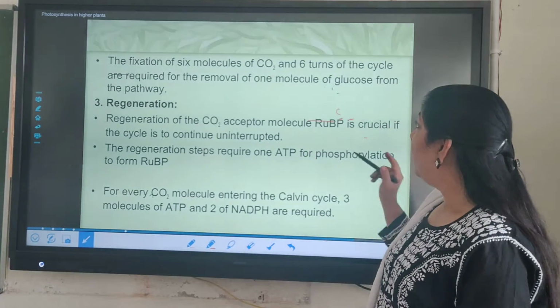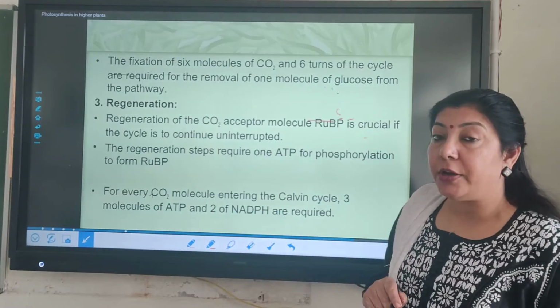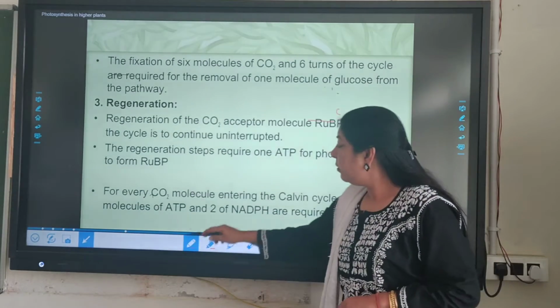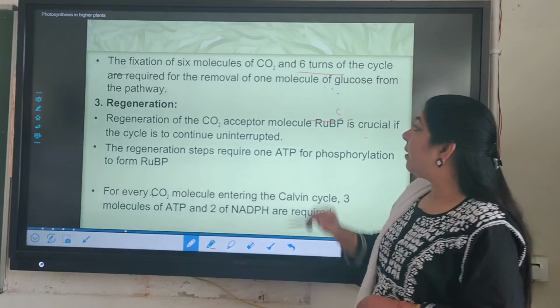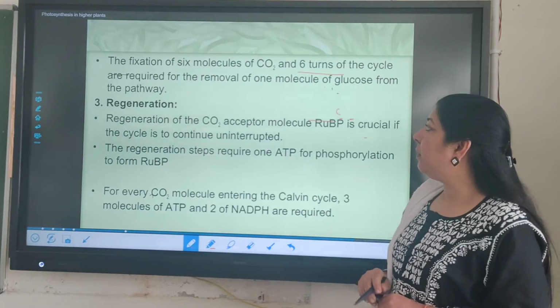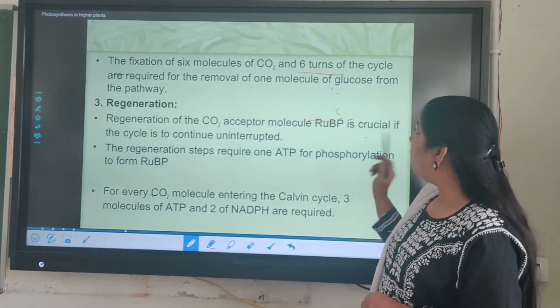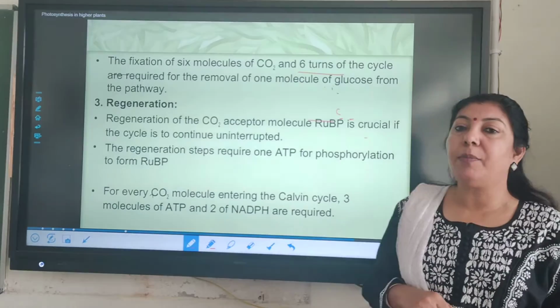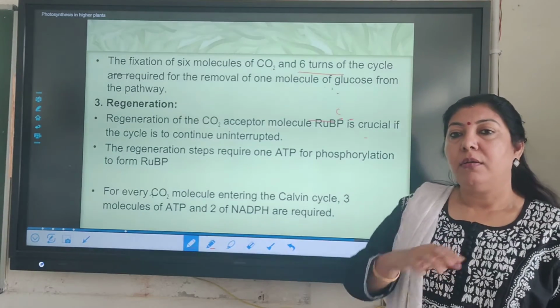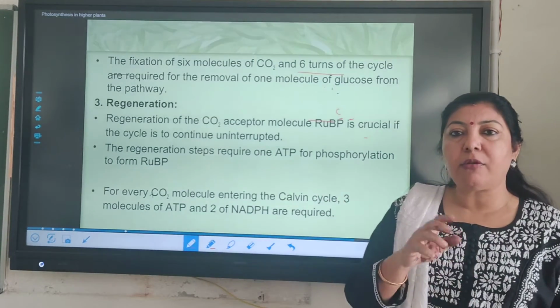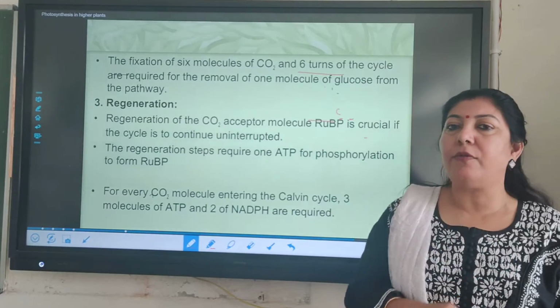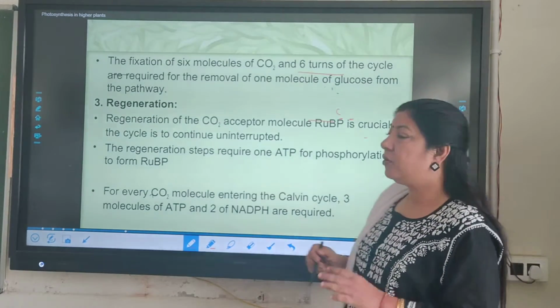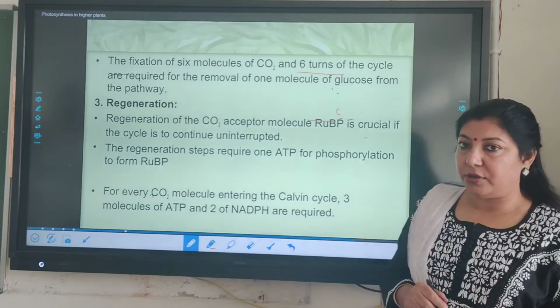You must know that for the fixation of 6 molecules of CO2, 6 turns of the Calvin cycle are required for the removal of 1 molecule of glucose from the pathway. So complete 6 cycles are required for the synthesis of 1 molecule of glucose. So this is the second stage, reduction.